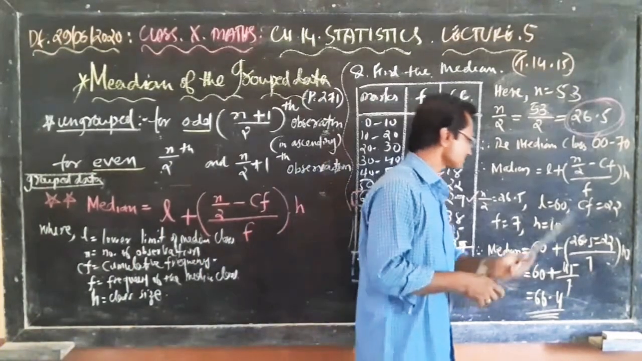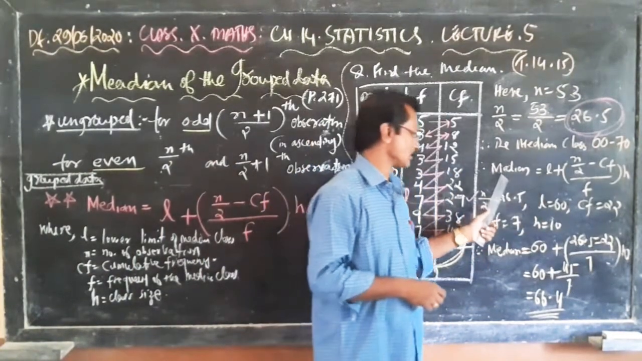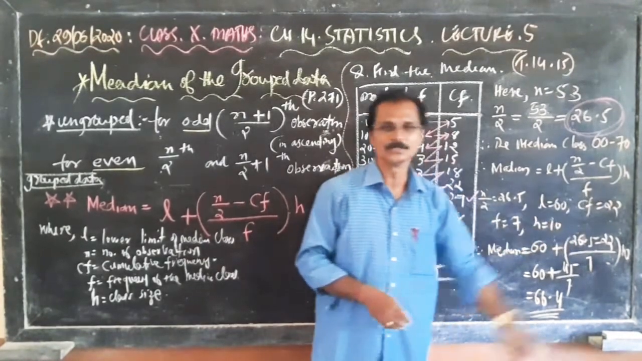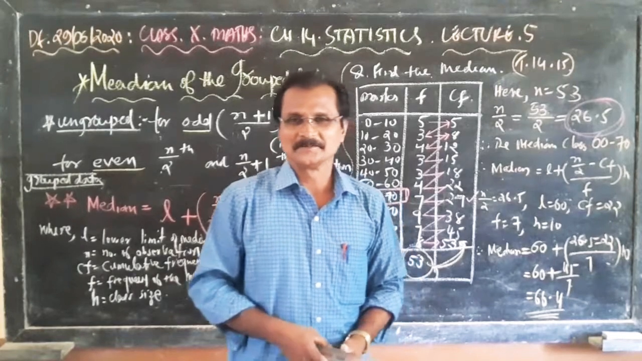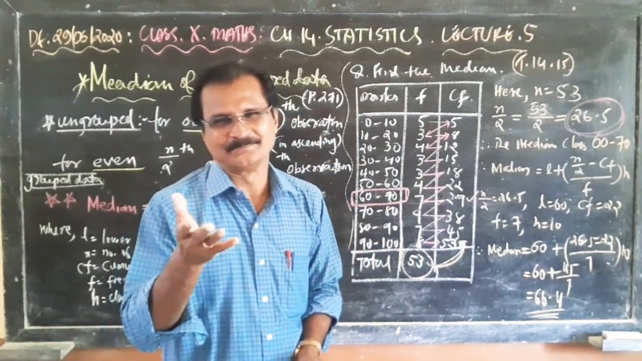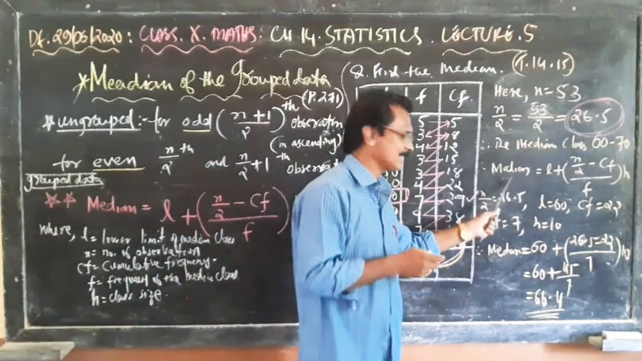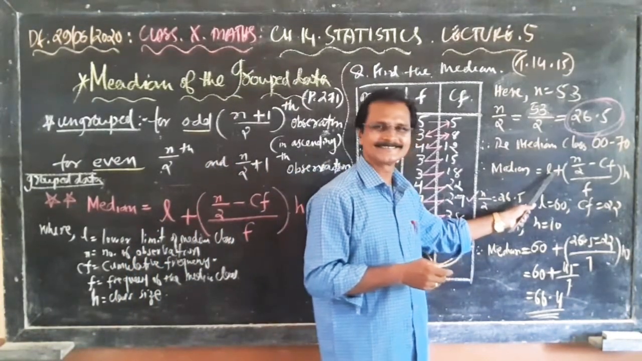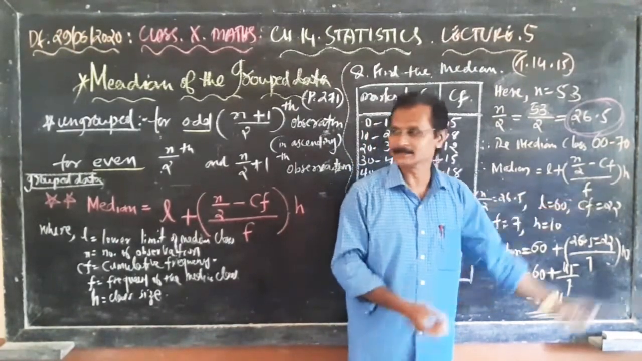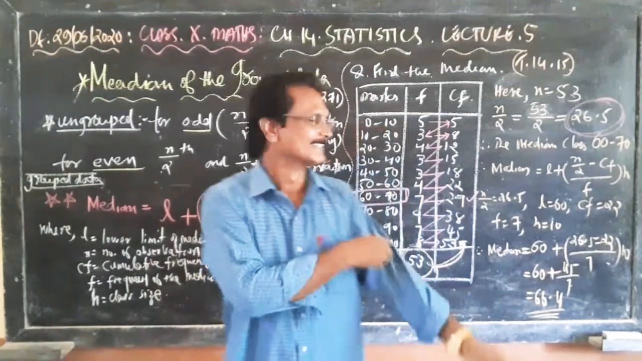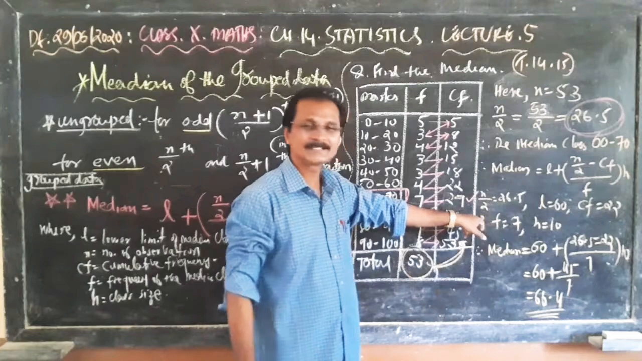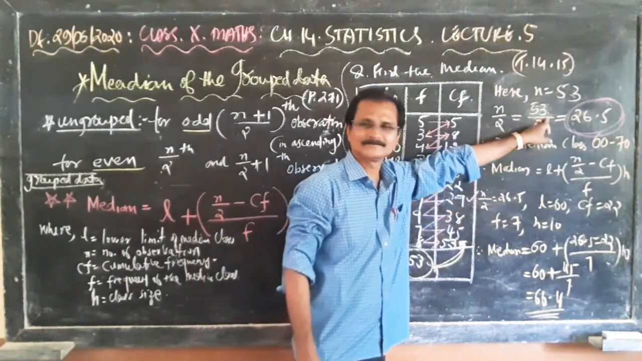Now once again the formality, writing the median equal to l plus n by 2 minus cf divided by f into h. Please decrease the speed. Okay. Now median equal to l plus n by 2 minus cf divided by f into h. Same formula. Okay. Now n by 2, that is 26.5.